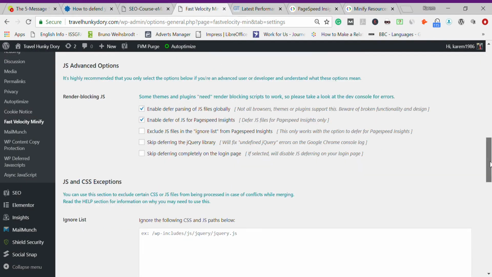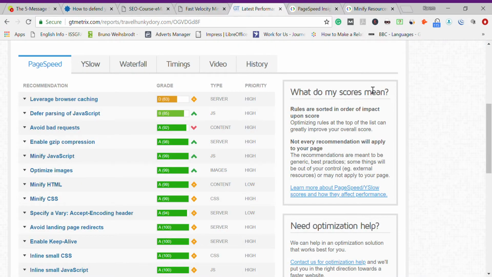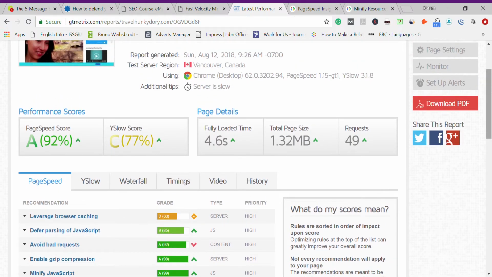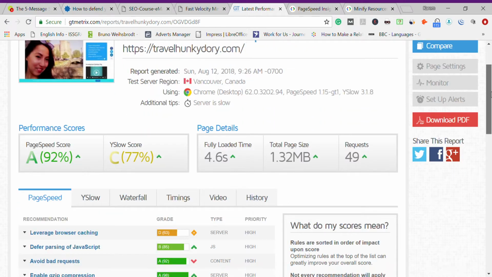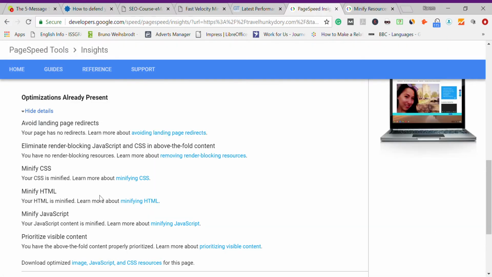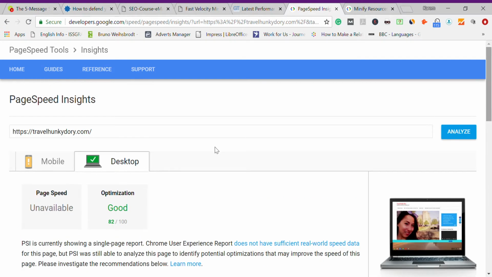And as you can see, my GTmetrix report and my Google PageSpeed has improved. It was not like that before. It still needs improvement, but it's really good. I got, as you can see, mostly green. And yesterday, I got the Google PageSpeed score, and it recommended me to minify my CSS, HTML, and JavaScript to improve website performance. It was 74 on both yesterday. Unfortunately, I didn't take the screenshot to show you, but I got this green in 82.